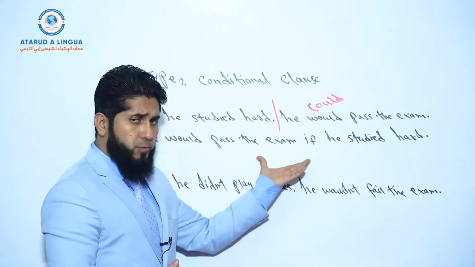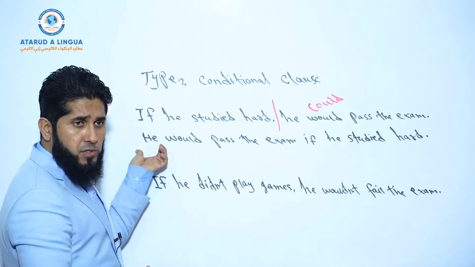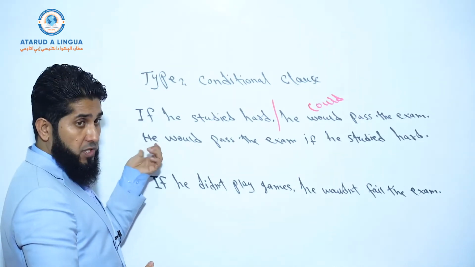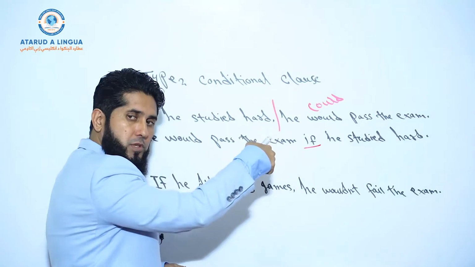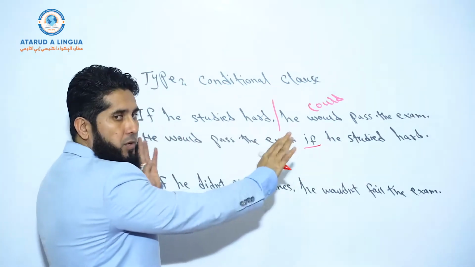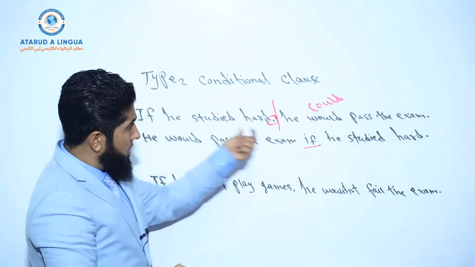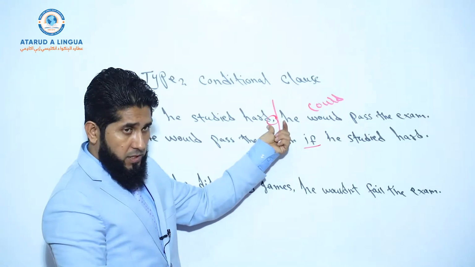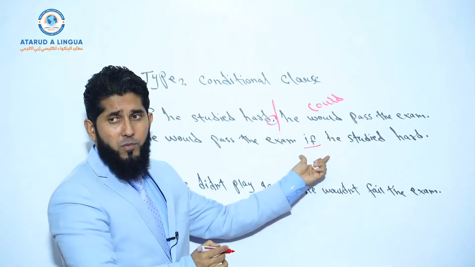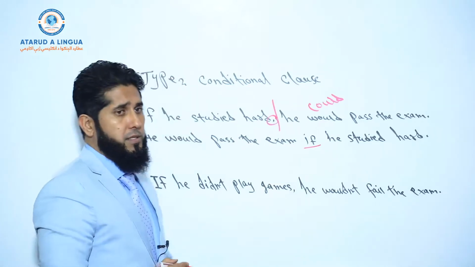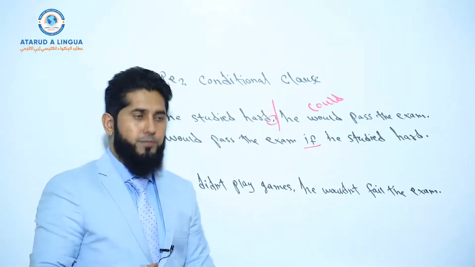Now if you change the positions of your clauses and bring the independent clause, the main clause, first, which starts with the subject, then you do not need a comma, because the conjunction "if" goes to the middle of the sentence to separate your two clauses. If you bring the if clause, the conditional clause, first, you need a comma in the middle of your sentence before you start the main clause. But if you bring the independent clause first, you do not need a comma. Okay, so those are the rules for the structure of type 2 conditional clause.